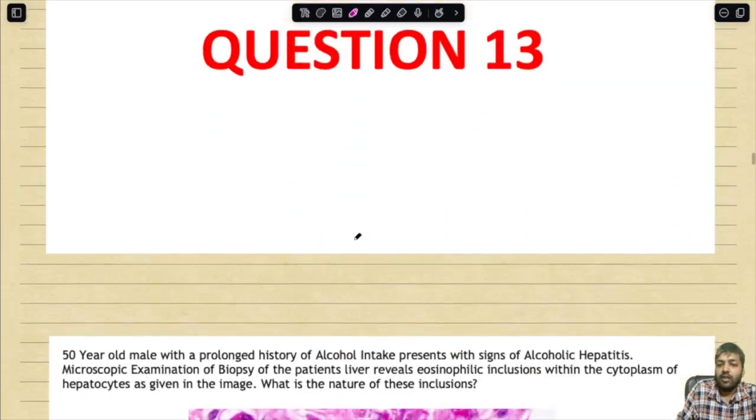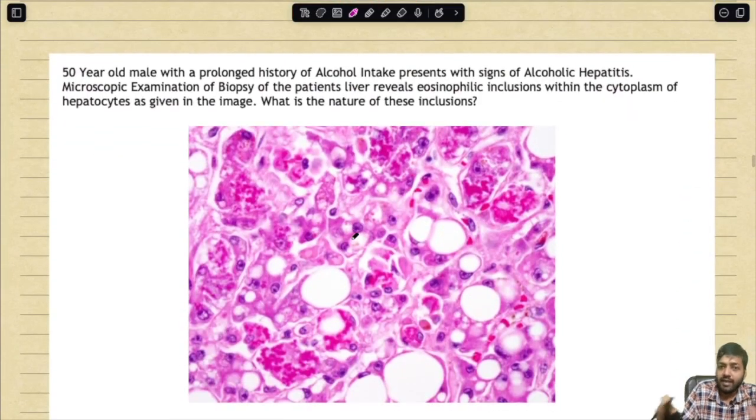I have already discussed that in detail, so you can read about it there. The next question, question number 13, is the same but in a different form. A 50-year-old male with a prolonged history of alcohol. Whenever there is an alcoholic history and they have alcoholic hepatitis, the microscopic biopsy of the liver reveals eosinophilic inclusions within the cytoplasm of hepatocytes, as we are seeing over here.